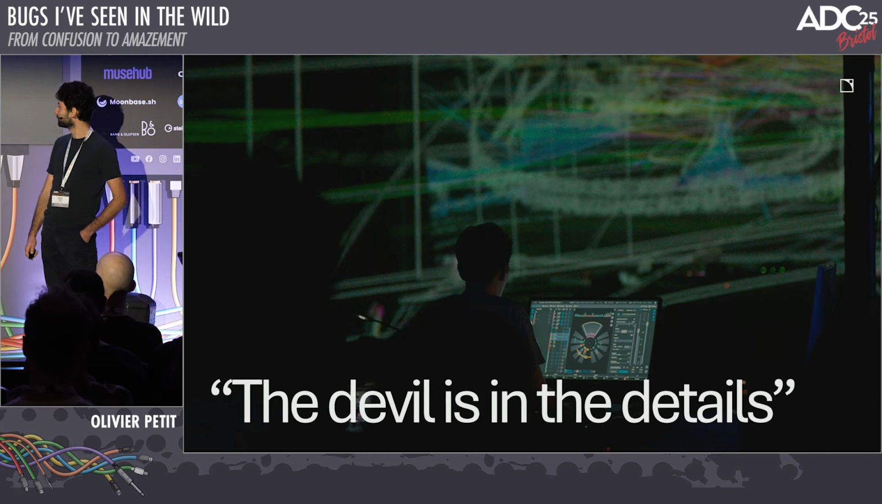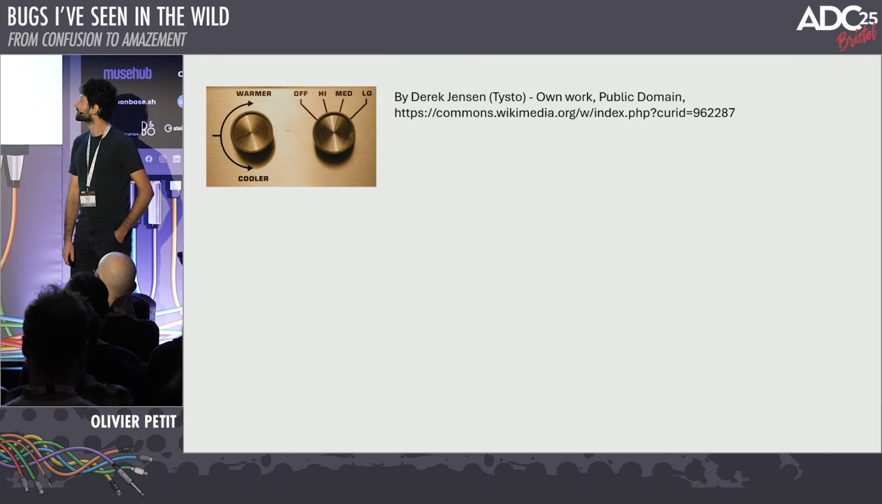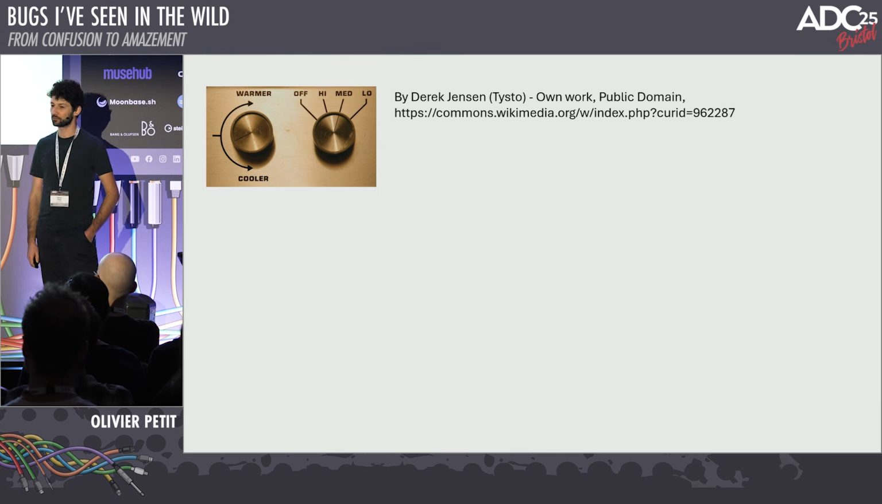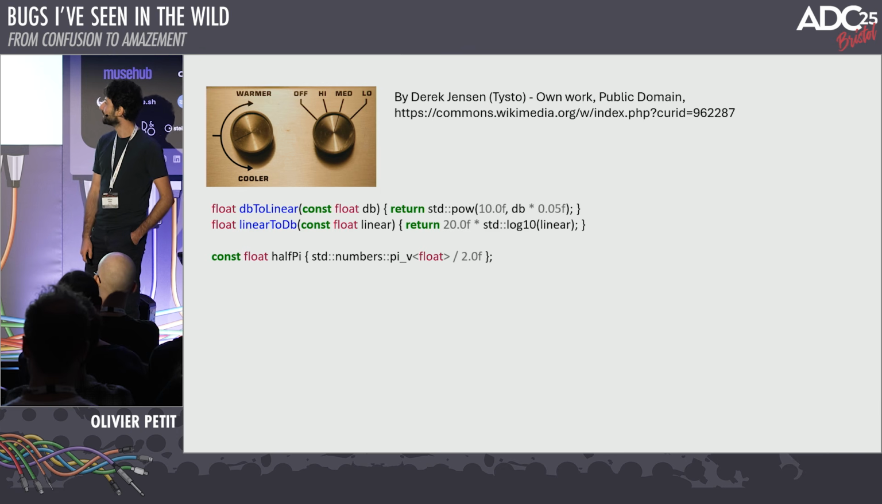All right, bug number 2. The devil is in the details. So let's say you have a knob, and you want to use that knob to control some audio parameter. I think something quite common we've all seen.